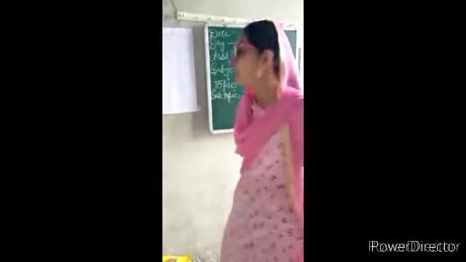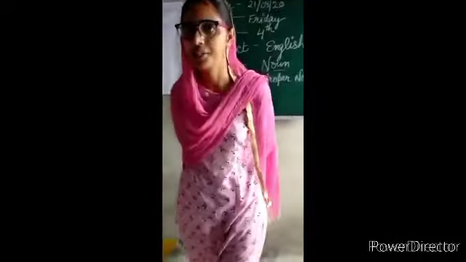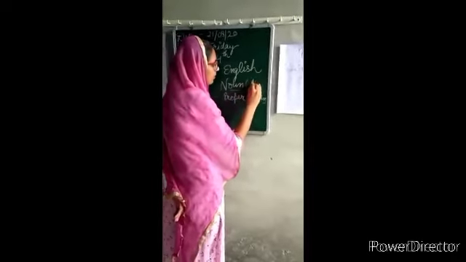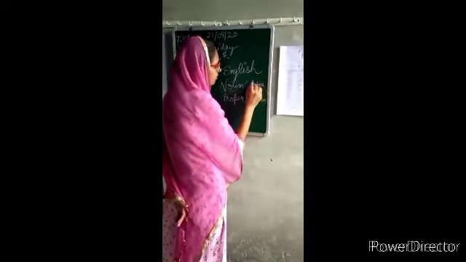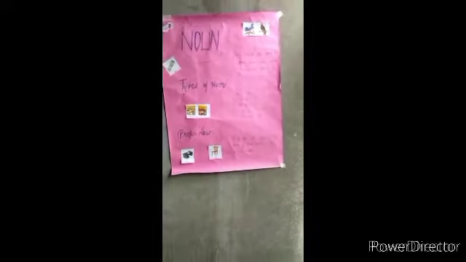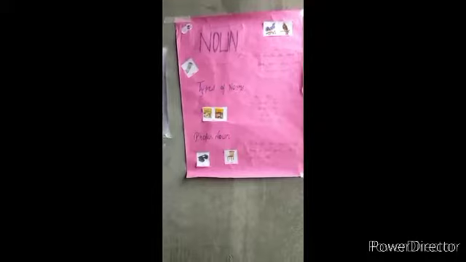Okay students, so what we have done today, yes, I am going to repeat what we have done today. First of all, we have done the definition of noun. After that, its types. After that, we have done proper noun. Noun means it denotes the name of the place, person, thing, or animal, or idea, or feeling. So these are called nouns.